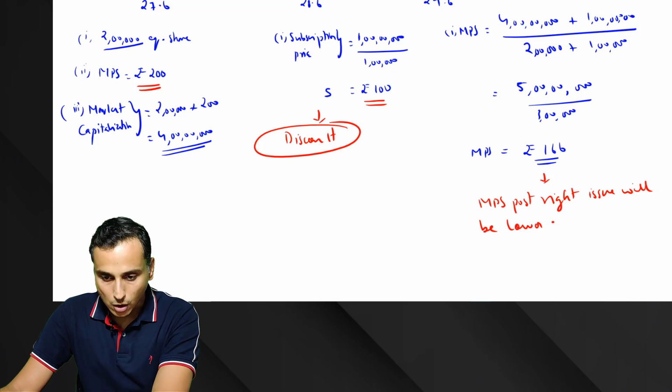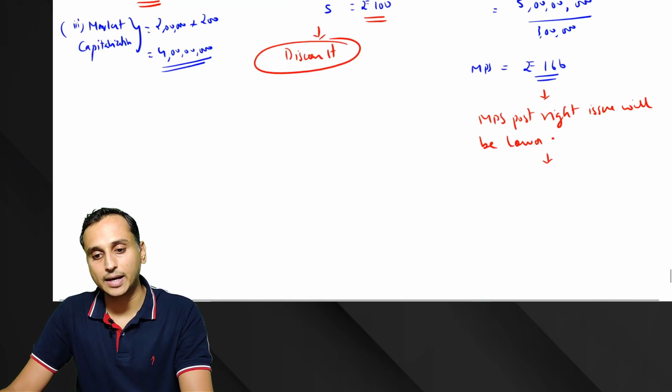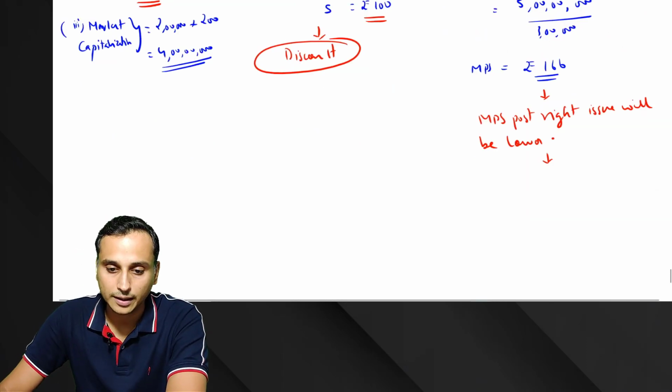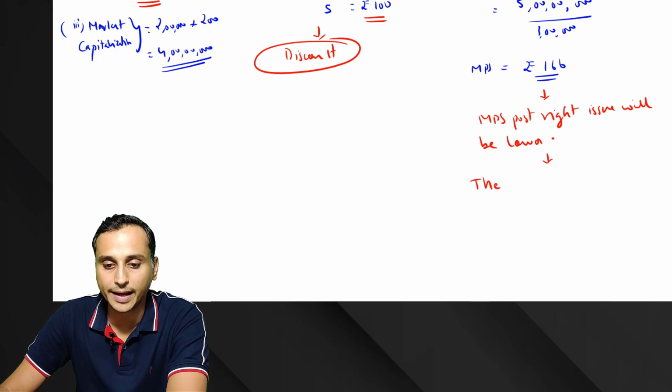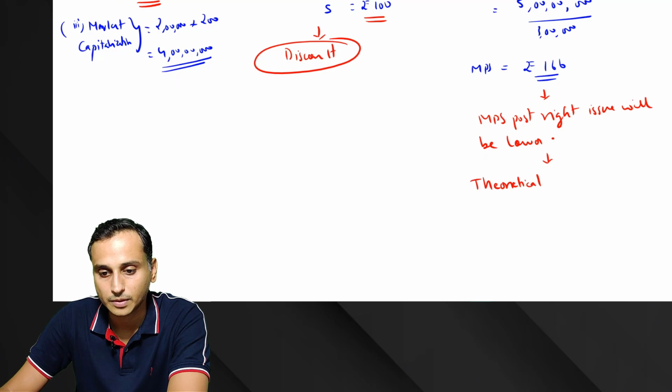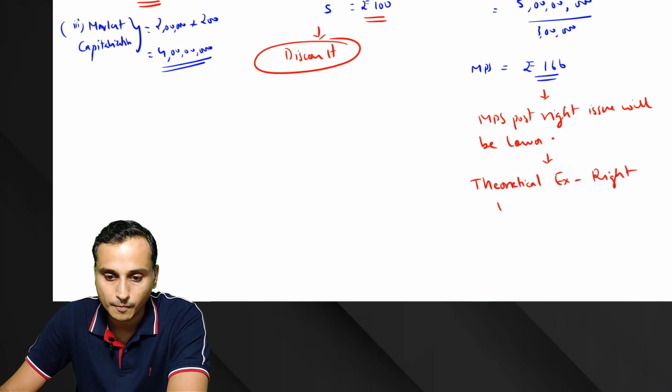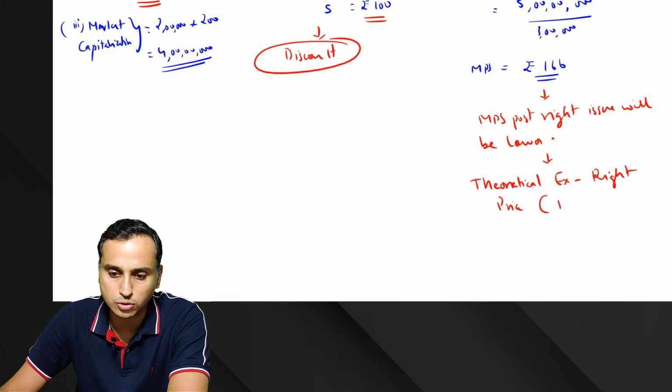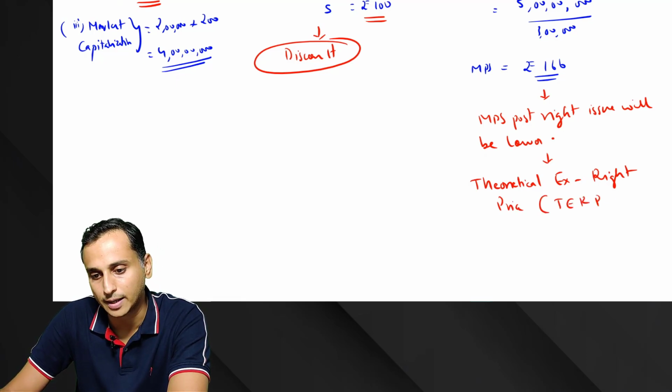Okay, everyone. Now this MPS is called the theoretical ex-rights price, also called as ex-rights price or TERP.